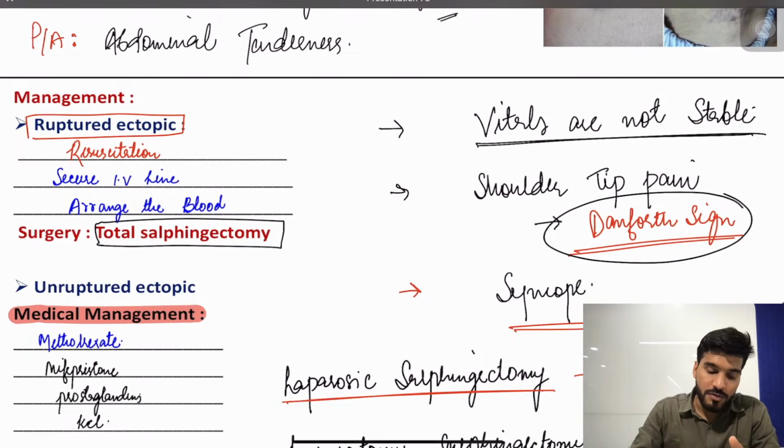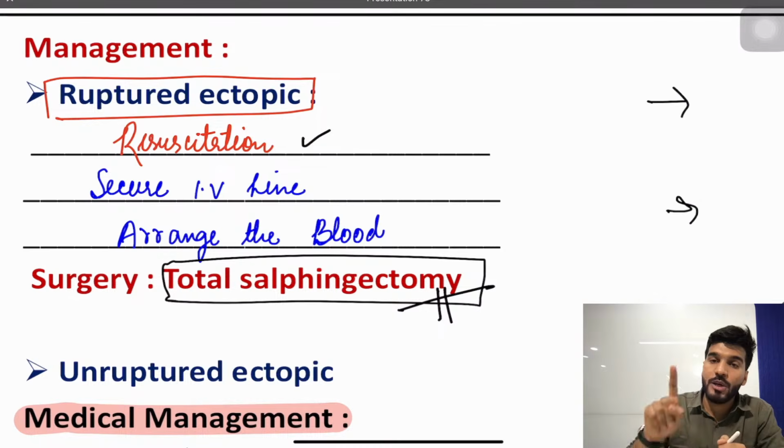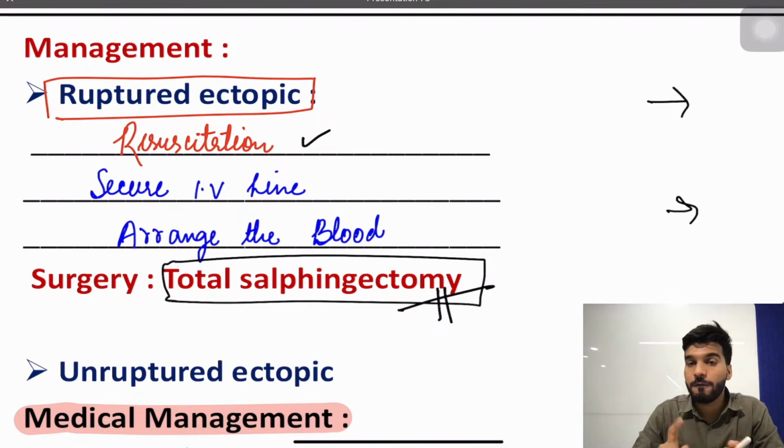Then in ruptured ectopic, first you do resuscitation, and there is only one surgery that you go for, total salpingectomy. If patient vitals are unstable, you go with laparotomy. If vitals are stable, you can go laparoscopic plus laparotomy. Is that clear? There is no role of hemodynamics. There is no role of beta HCG. There is no role of the size of the ectopic.